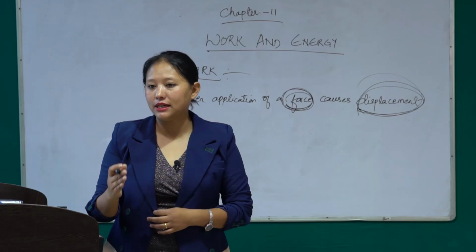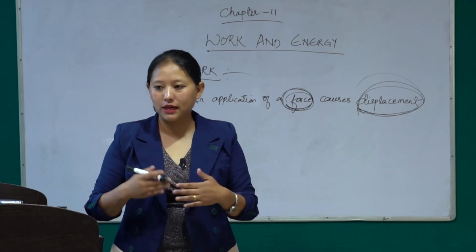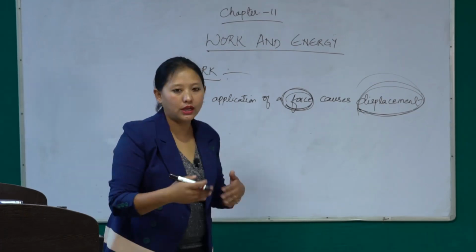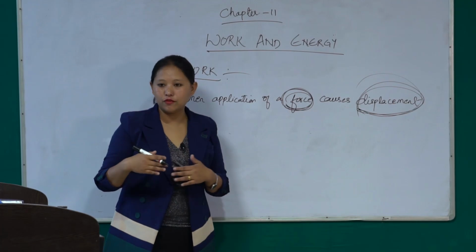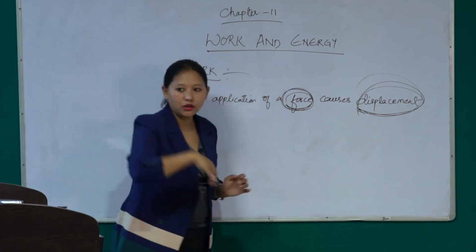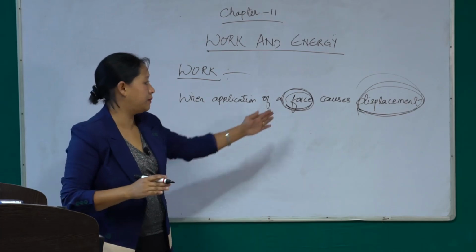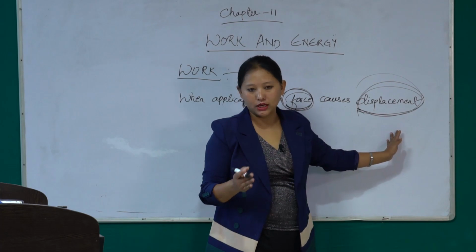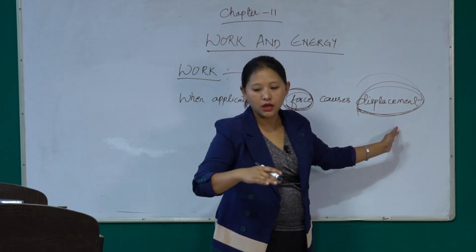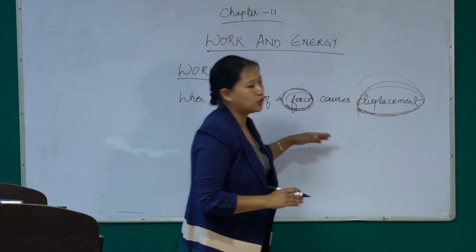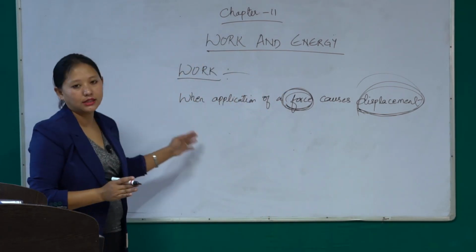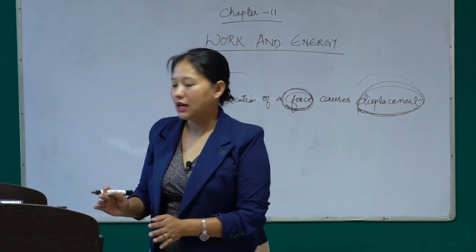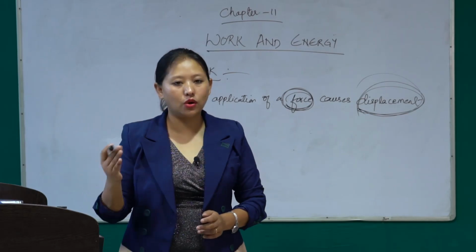Why? Because you have applied some force on your body, and because of the application of that force applied by you, your body has displaced. The position of your body has changed from ground floor to the top floor. Displacement has taken place, application of force is also there, and displacement of your body has also taken place from ground floor to the top floor. So in this example also, we can say that a work is done. According to science, work done means when an application of force causes displacement.